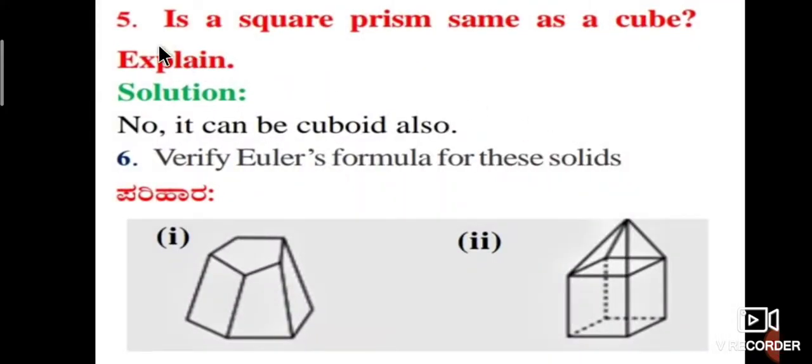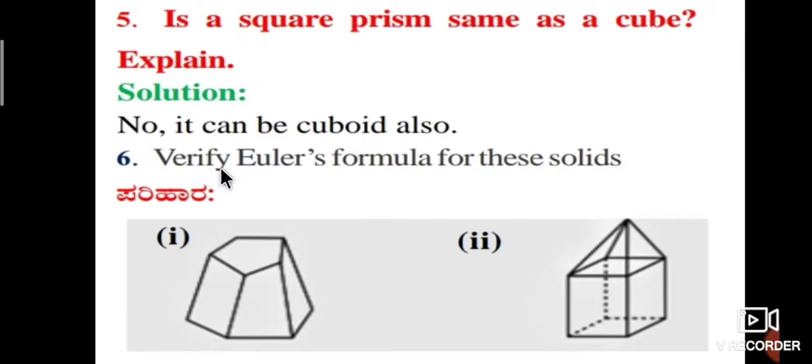Next, is a square prism the same as a cube? Explain. The solution is no, it can be a cuboid also.